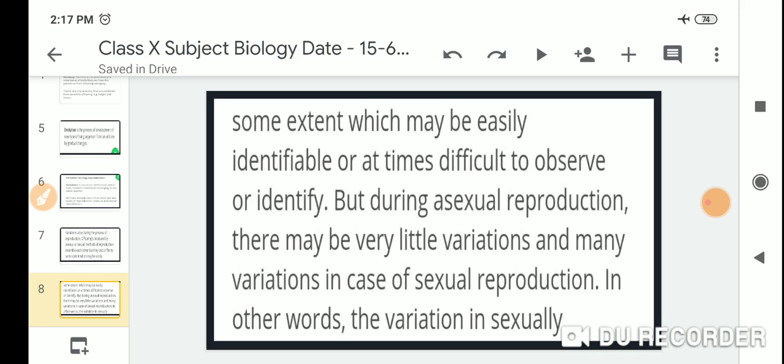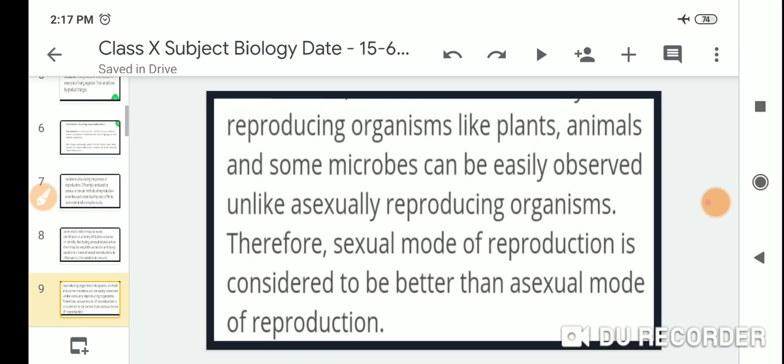In other words, the variation in sexually reproducing organisms like plants, animals, and some microbes can be easily observed, unlike asexually reproducing organisms. Therefore, the sexual mode of reproduction is considered to be better than the asexual mode of reproduction.